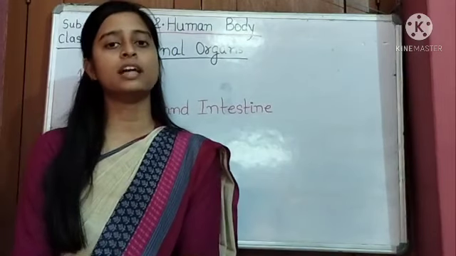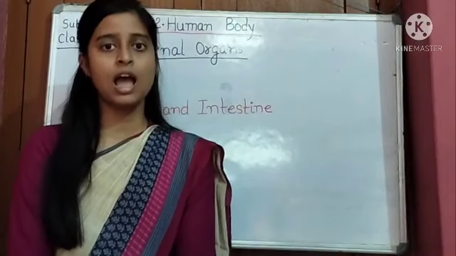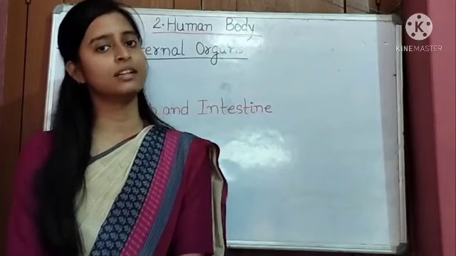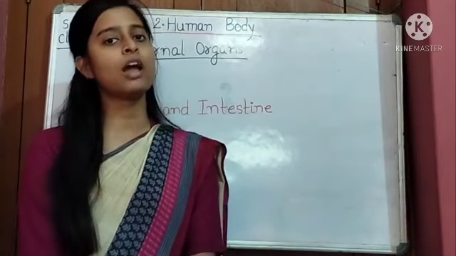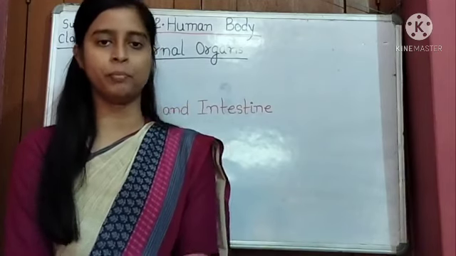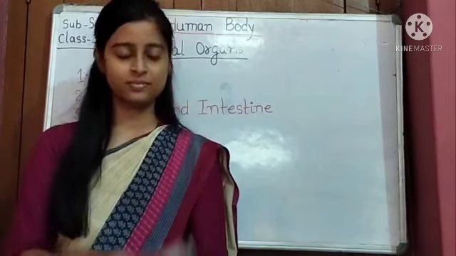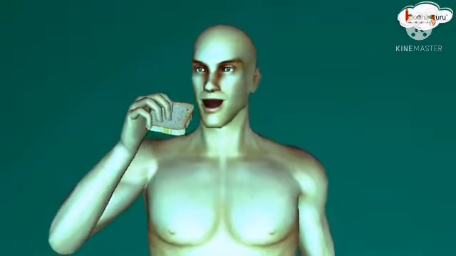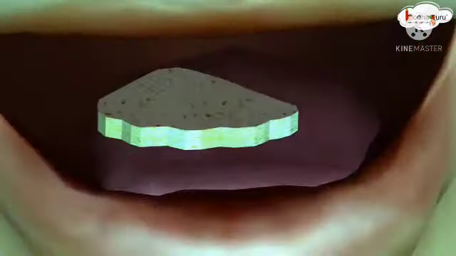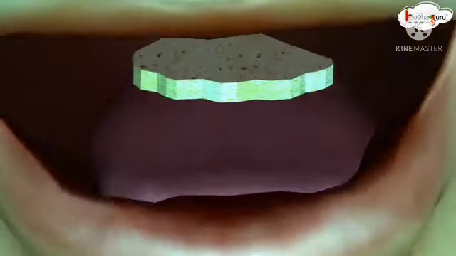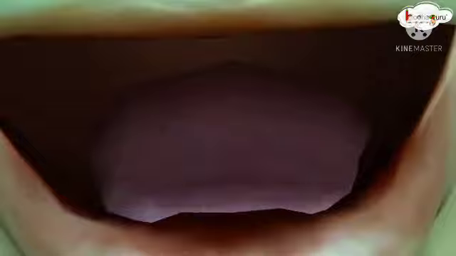This process is known as digestion. All the processes of digestion are done by our digestive system. When we chew the food, it gets mixed with saliva, which we commonly call spit. The saliva contains an enzyme which helps in breaking down starch.